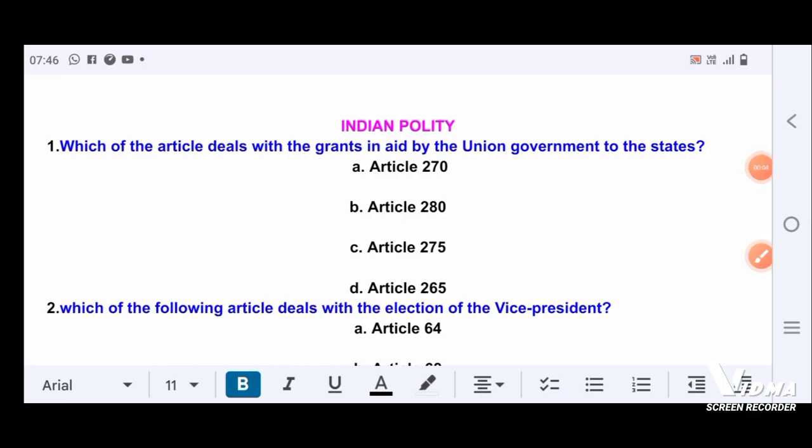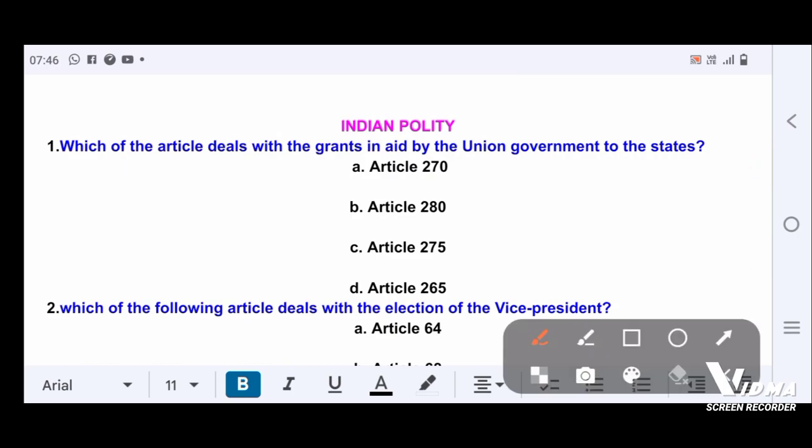Welcome. Dear friends, we will discuss Indian polity. Question number 1. Which article deals with the grants-in-aid by the Indian government to the states? Option A, Article 270. Option B, Article 280. Option C, Article 275. Option D, Article 265. Correct answer is option C, Article 275.